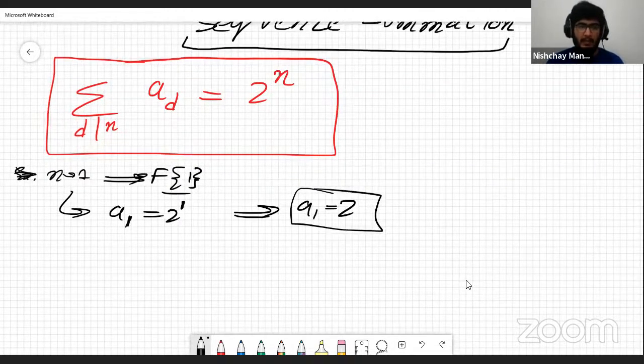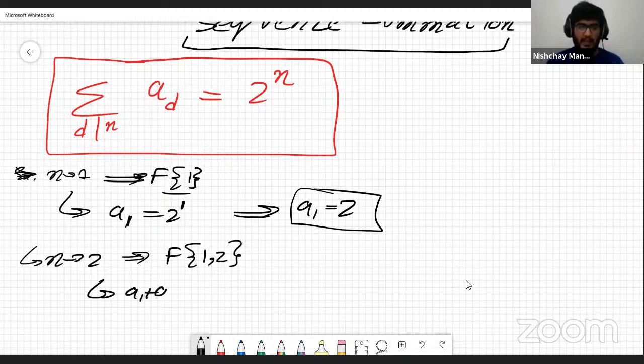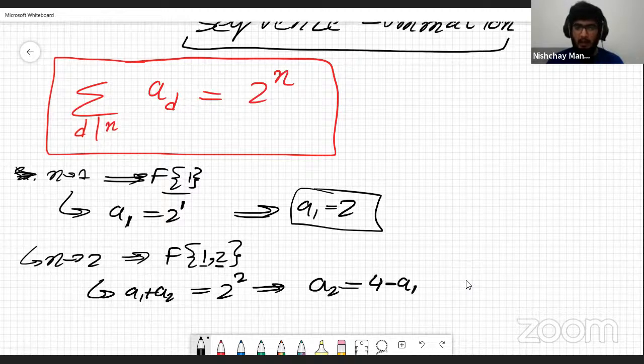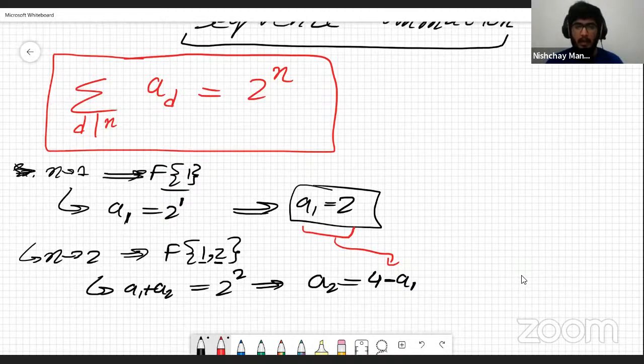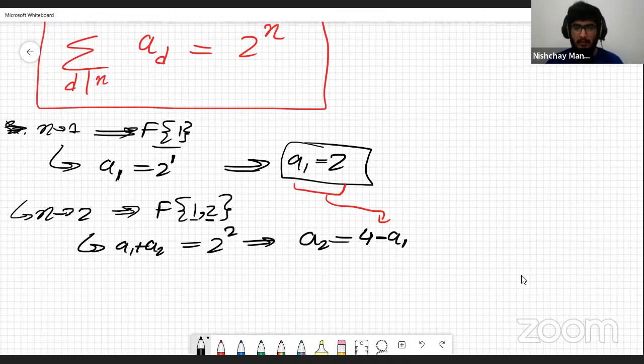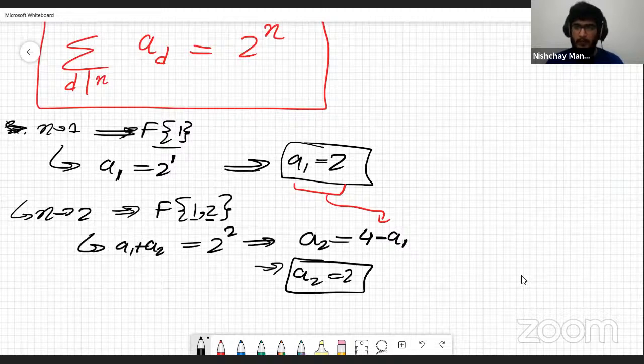Let's go for n is 2, right? It has two factors, 1 and 2, no other factors. So a1 plus a2 is equal to 2 to the power 2, right? a1, which is this one, and a2 is going to be 2 to the power 2. So this means a2 is equal to 4 minus a1. And we know that a1 is equal to 2 from this formula, so we are just going to put that there. And the answer of this is going to come as a2 is equal to 2 as well, right?